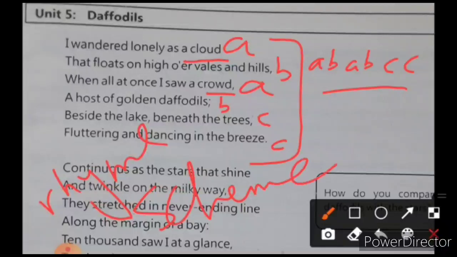अभी वैसे मोस्टली पूछा तो नहीं जाता है इन दस पिछले पेपर्स में भी, if you see, there is no rhyme scheme over here, लेकिन आपको अगर पूछा जाए कि what is the rhyme scheme of the poem, तो आपको पता होना चाहिए कि rhyme scheme is A B C C. Why is A B C C? Because the first line matches with the third, second line matches with the fourth, and then the last 2 lines match. So we have given them A B C C. ठीक है? So this is known as the rhyme scheme of the poem. First thing, जो चीज़ सबसे पहले important चीज़ आपको पता होनी चाहिए.